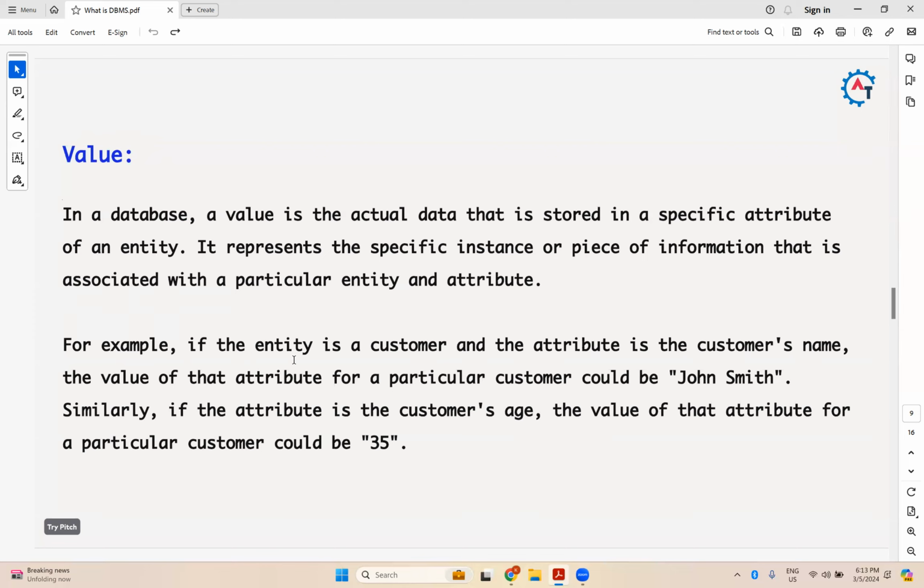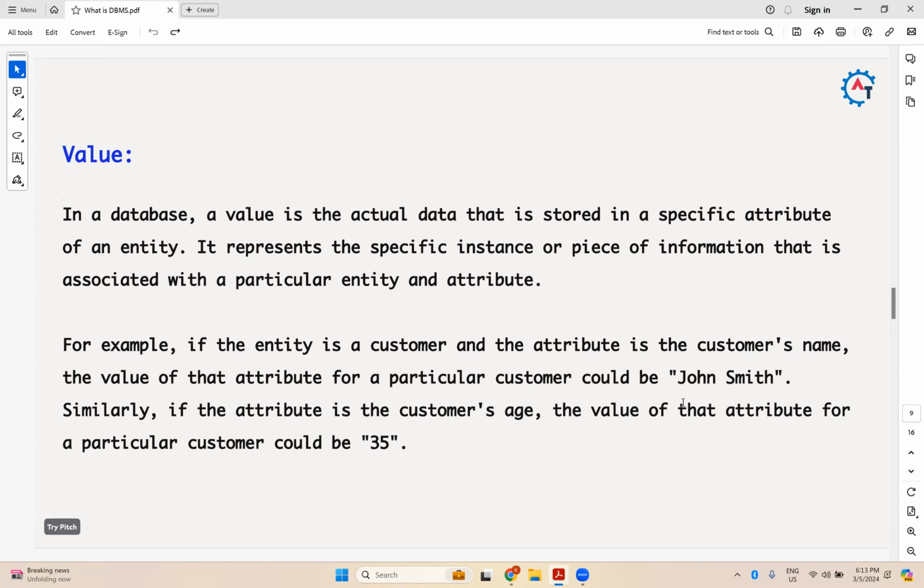For example, now I'm taking the entity as a customer. Customer is an entity here, and the attribute is the customer's name, and the value of that attribute for a particular customer could be John Smith. This is the value. Customer is an entity, customer name is an attribute of this entity, and the value of that name, taking an example, is John Smith.